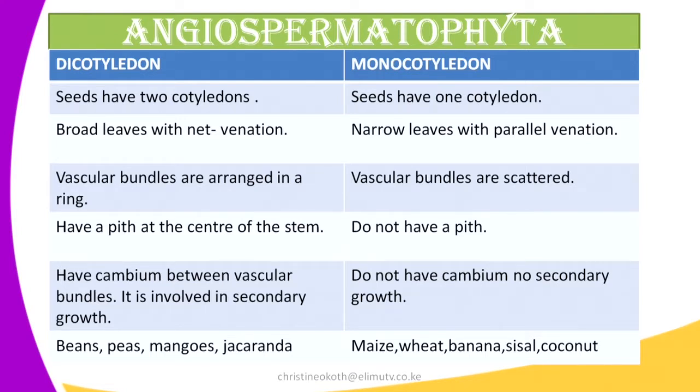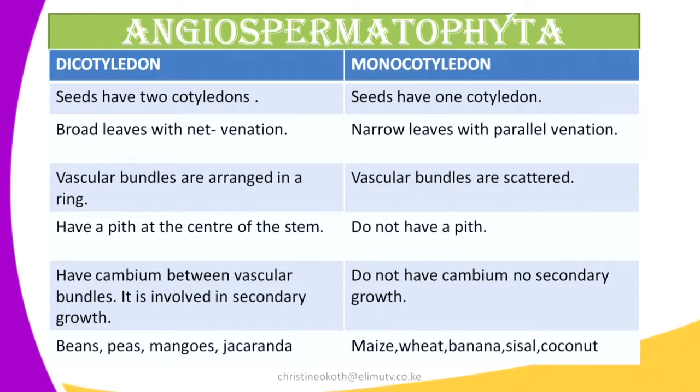When you look at the vascular bundles arrangement, they are arranged in a ring-like structure in a dicot. Whereas in monocot, the vascular bundles, that is both the xylem and the phloem, are scattered everywhere within. Then in dicots, they have a pith at the center of the stem. The pith is the innermost part of the stem, that is the internal structure.